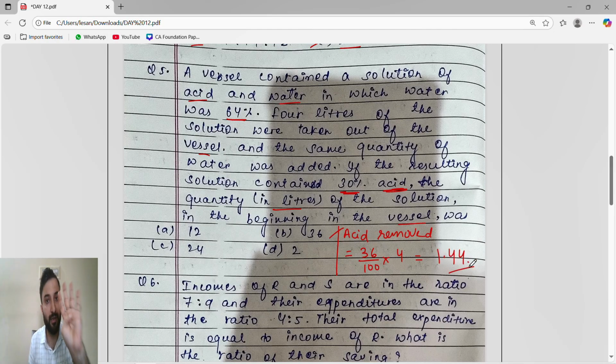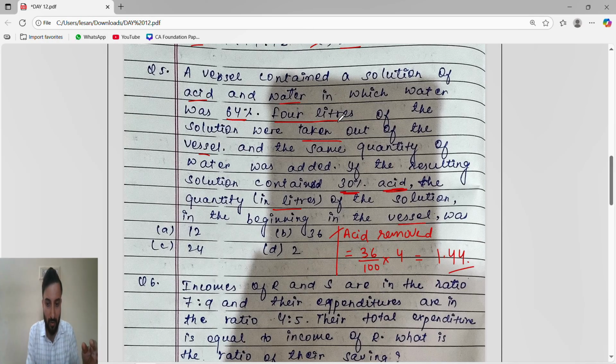Out of 4 liters of the solution taken out, 36% was acid. So 36% of 4 is 1.44 liters. Out of 4 liters, 1.44 liters of acid they have taken out, and the remaining 2.56 liters of water, because 64% is water and 36% is acid.